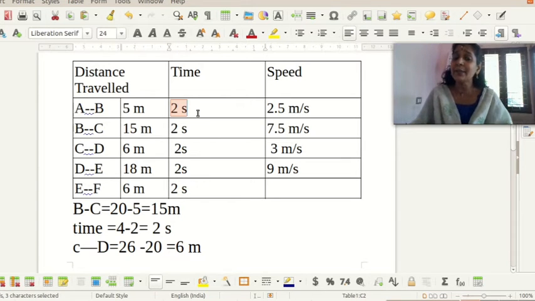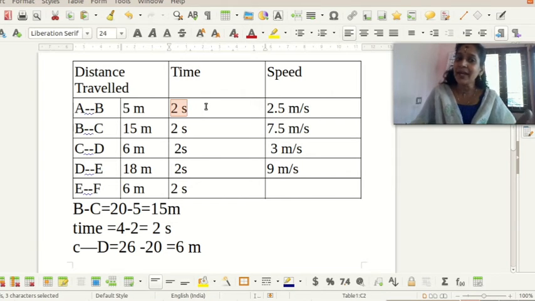In all the cases, the time taken is equal to 2 seconds. So the time interval is the same. Which became different? Yes, the distance covered became different.